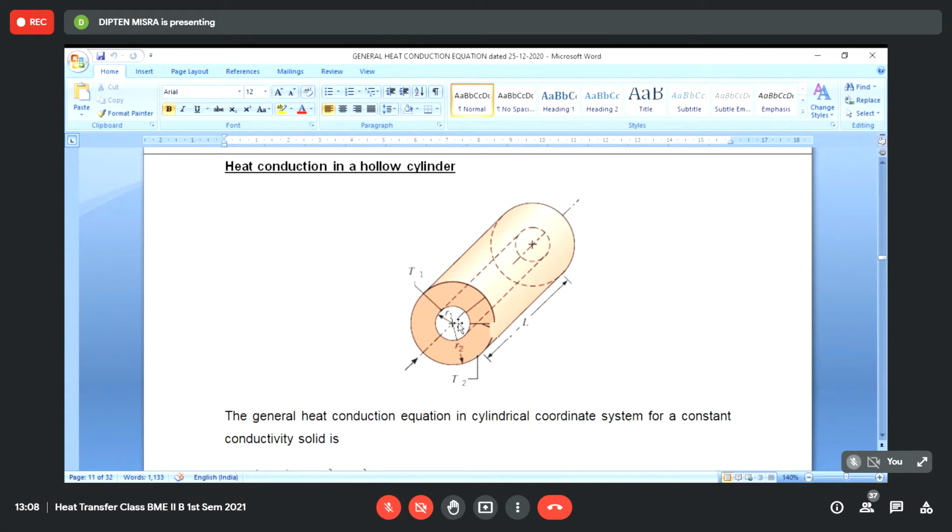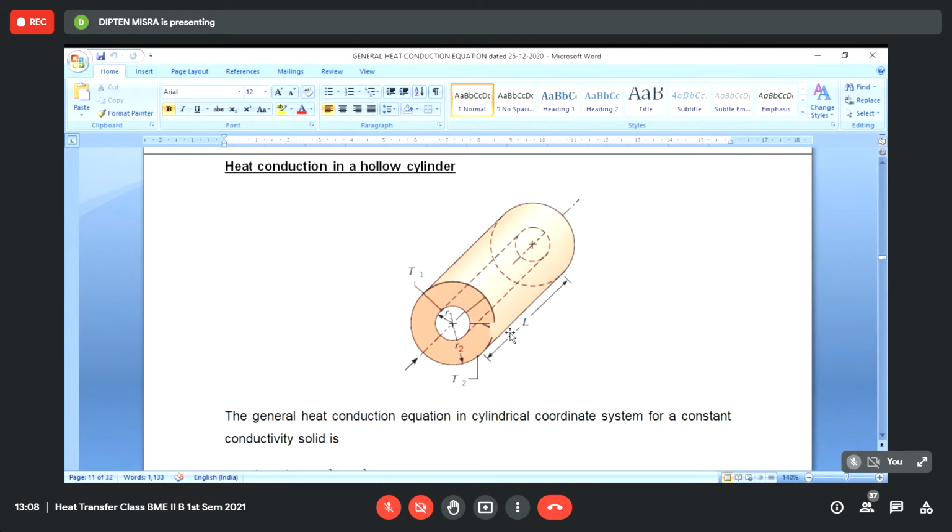And if the length of the cylinder is quite high, then if the internal surface is throughout maintained at temperature T1 and the outer surface is throughout maintained at temperature T2, the whole curved surface, then we can expect the heat will flow in the radial direction, and mostly not along the axial direction or in the circumferential direction.